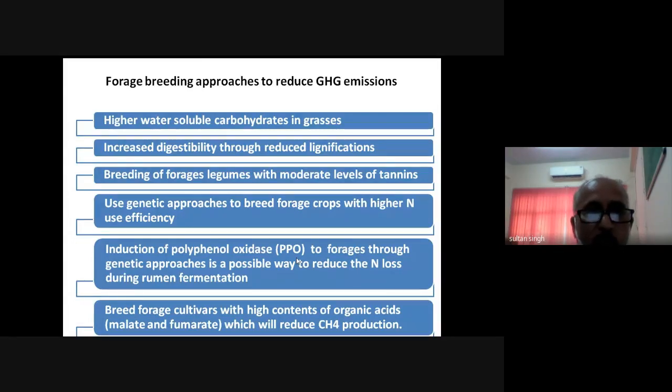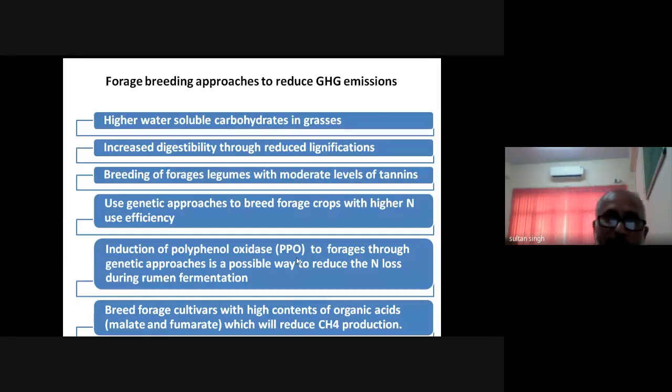If we achieve the synchrony of carbohydrate and protein, in that way the microbial protein synthesis will be more and the fermentation efficiency will be less, and there will be more production of propionate, and then in that case the methane production will be less. Then increase the digestibility through reduced lignification.